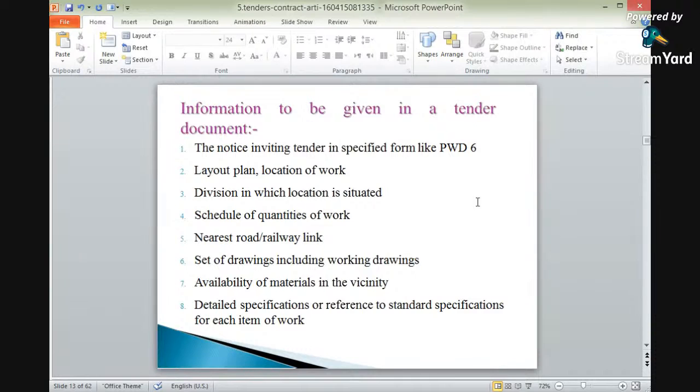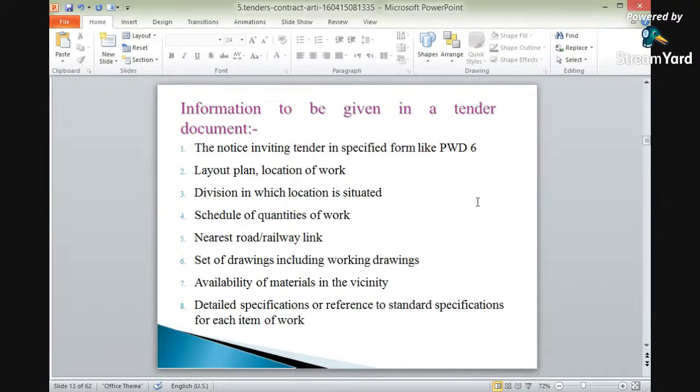Again, schedule of quantities of work, whether in meter cube or meter square, or what the different schedules of quantities are. Again, nearest road or railway link: whether it is connected to a road or to a railway. It is to be taken care of in this case for the tender documents. The sixth point is the set of drawings, including working drawings. So various working drawings, or a set of drawings, are to be attached in this case.